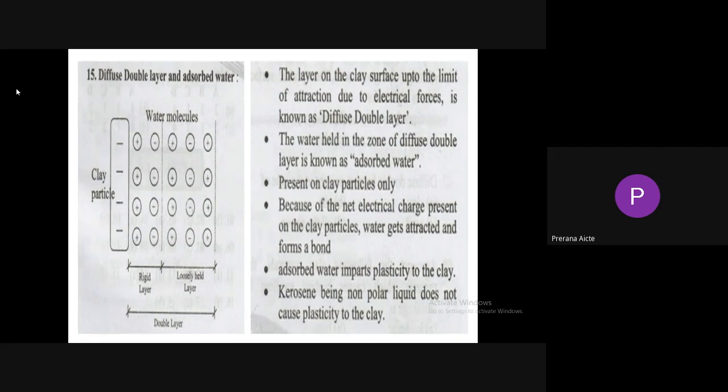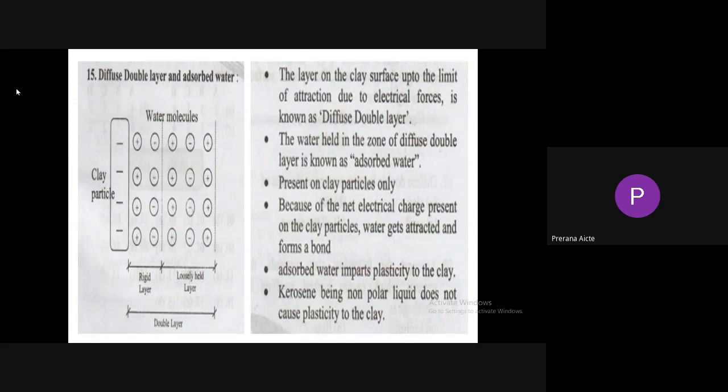This adsorbed water is absent in the case of sandy soil. That's why we cannot mold sand into any shape. But the adsorbed water is predominant in the case of clay soils. So when a force is applied on the soil mass, it exhibits deformation. That's why we can mold the clay soil into any shape. The resistance to deformation is known as plasticity. So the soil exhibits plasticity and can be molded into any shape because of this adsorbed water.